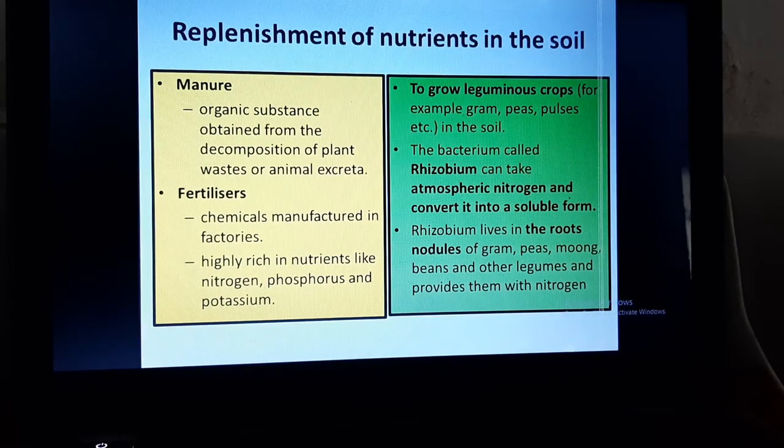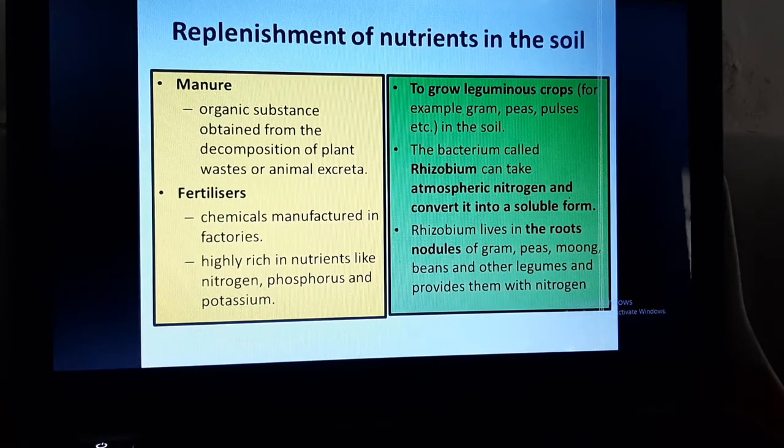So this way we can see that the replenishment of nutrients in the soil is very much required. Why is it required? To maintain a balance of nutrients in the soil. Since the plant is absorbing nutrients on a regular basis, it is likely that the soil becomes deficient in nutrients.